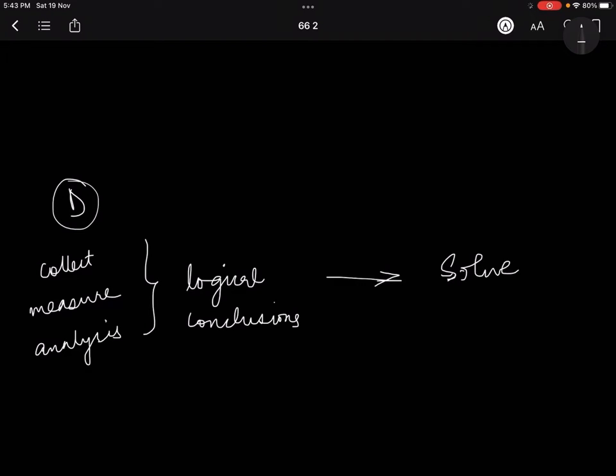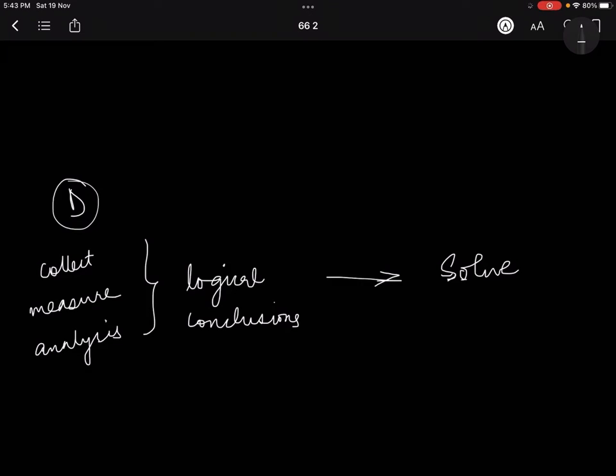We have to take out logical conclusions from those data, and these logical conclusions further are going to help us solve the problems. Which problems? The problems for which we have chosen to do this research, right? So it will help us solve the research problem.